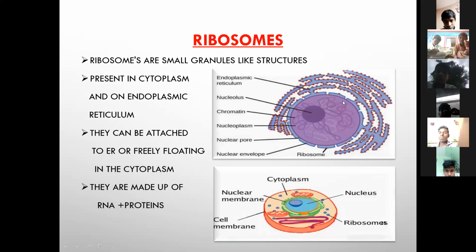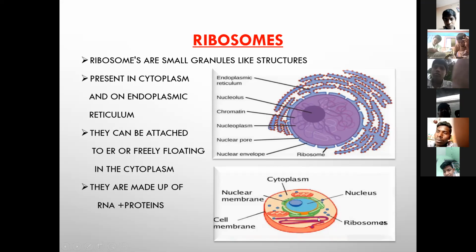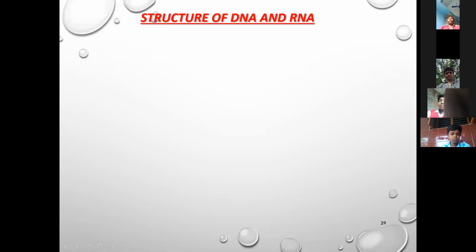And some ribosomes are scattered in the cytoplasm of the cell. This is the cell, this is the cell membrane, and this is the ribosome.